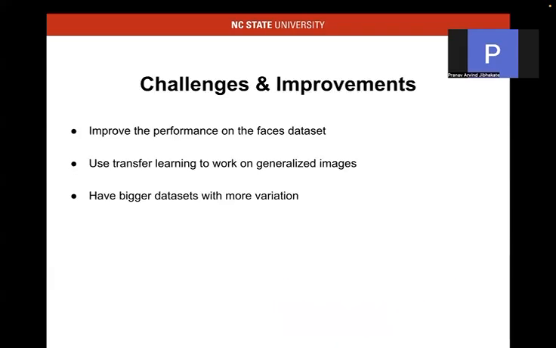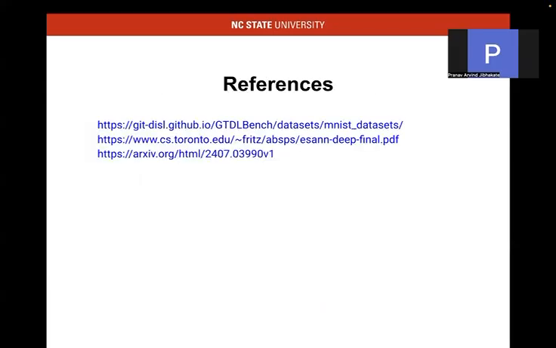For challenges, we can improve by improving the performance on the faces dataset and having more variation in the dataset. And these are the references: the MNIST dataset and the faces dataset.